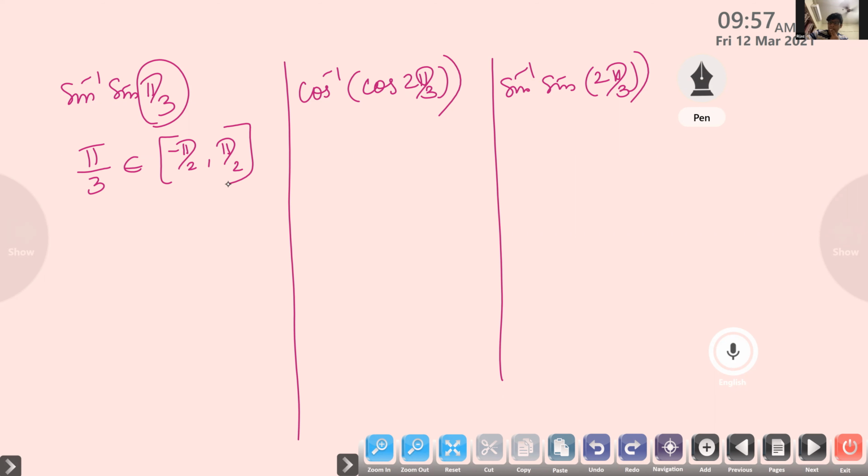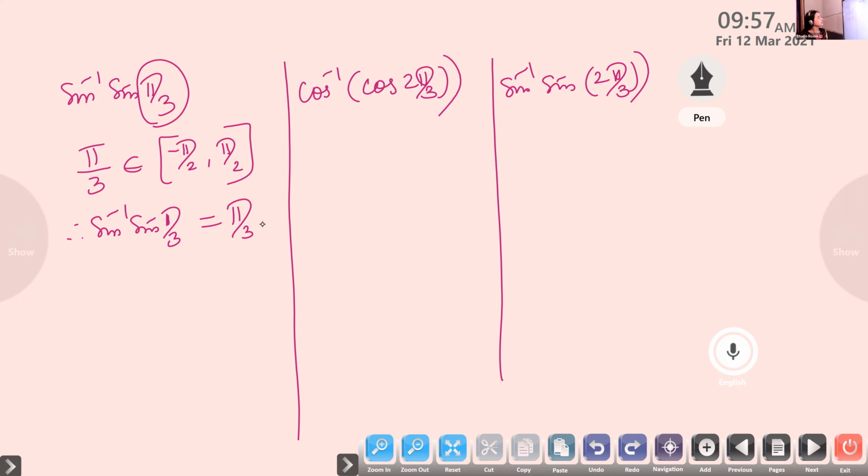Yes, ma'am. So it belongs. Therefore, sine inverse of sine pi by 3 will be the same as pi by 3. Sine inverse and sine will get cancelled, and we will get pi by 3. Is it okay?